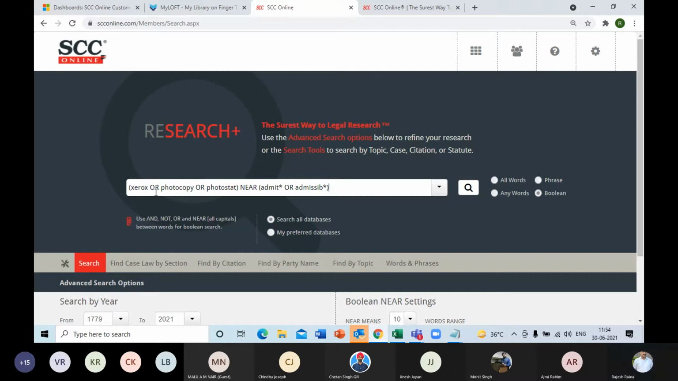Now, OR and NEAR. These are two operators, as you can see at the bottom. It says use NOT, OR, AND, and NEAR in all capitals. Now, what is their function?